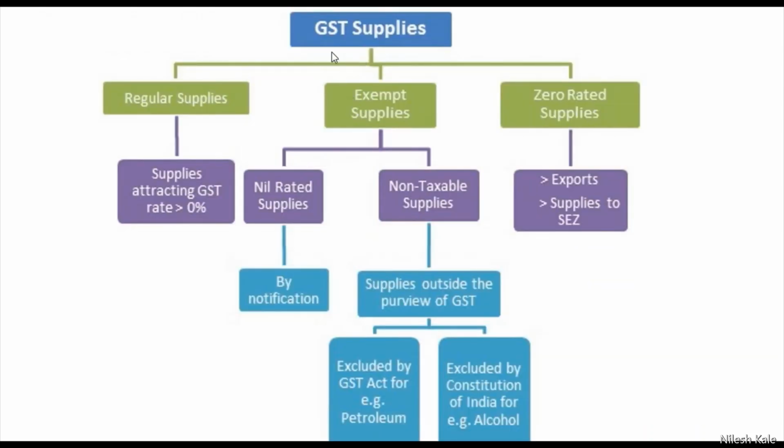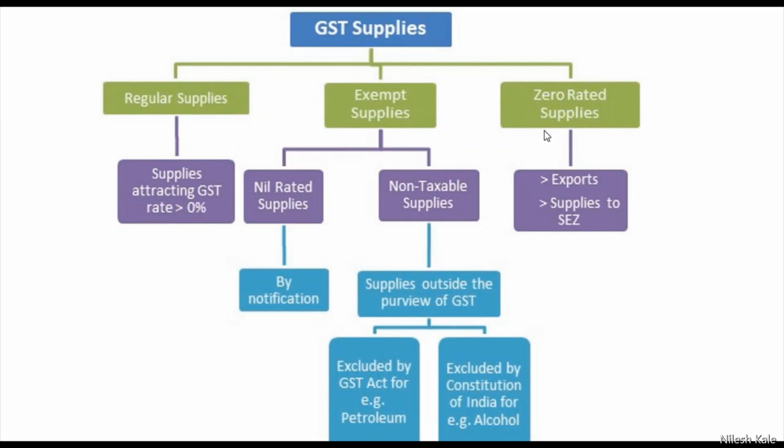Look at this chart. GST supplies include these three things. Regular supplies, and the supplies which attract a rate which is 0%, which is nil rated supply, stated by notification. 0% is a rate of tax. I repeat, 0% rate of tax is a rate of tax. It does not mean exempt. They are called nil rated supplies. But zero rated supplies are different.